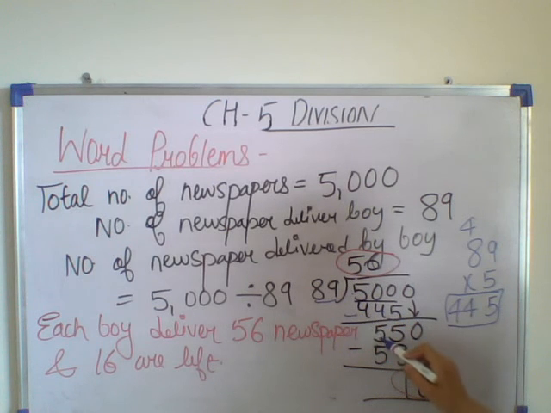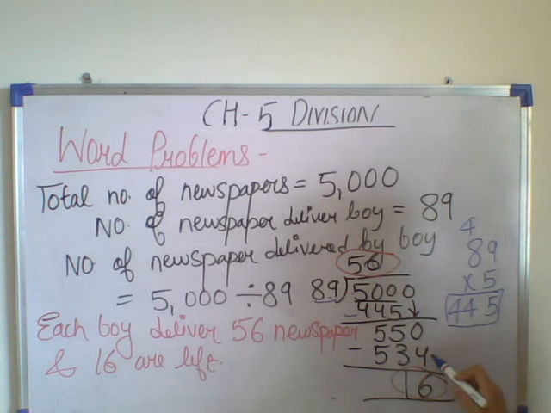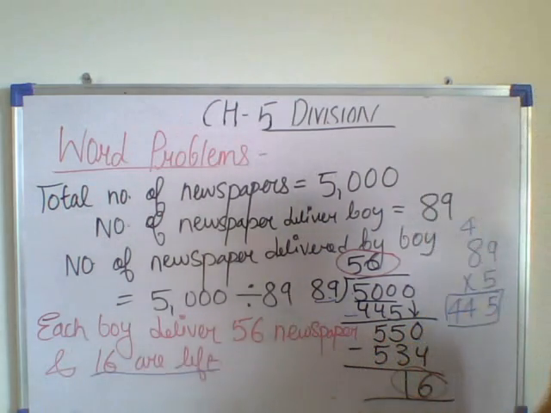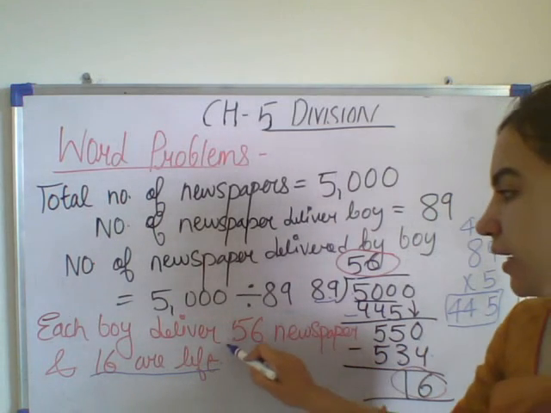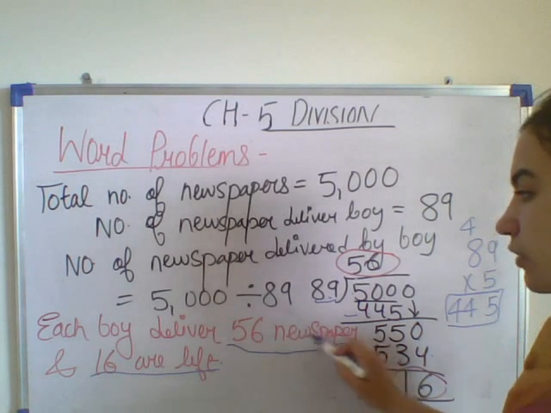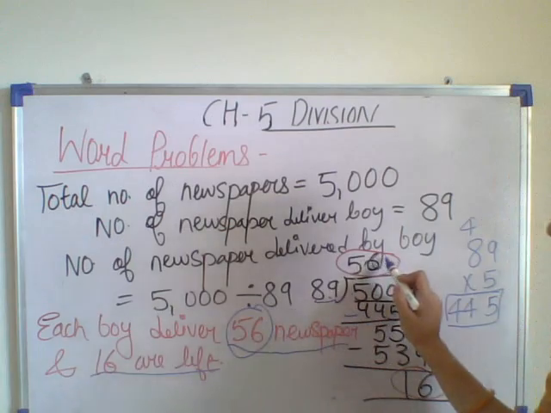Now you have to subtract 445 from 500. So you will be getting 55, and 0 carried down. Now 89 sixes are 534. 16 is the remainder. So how many newspapers are left? 16 newspapers are left and each boy has delivered 56 newspapers.